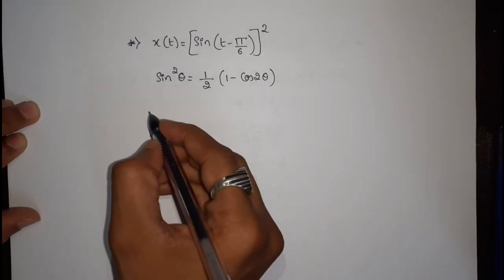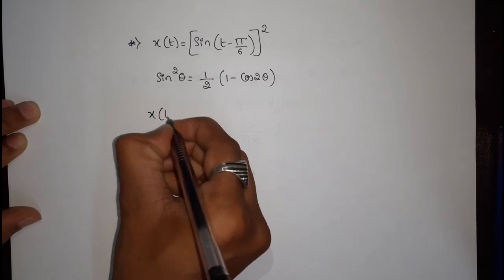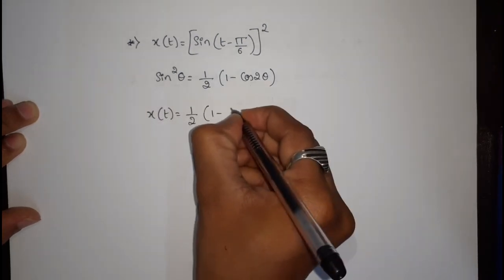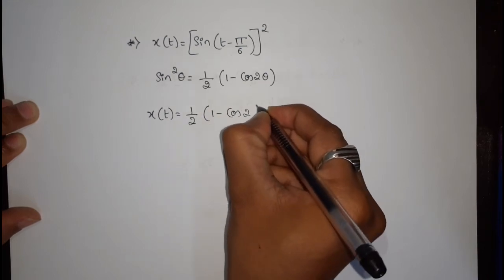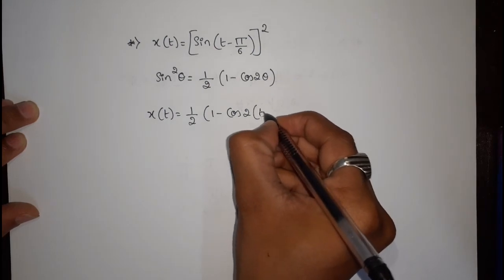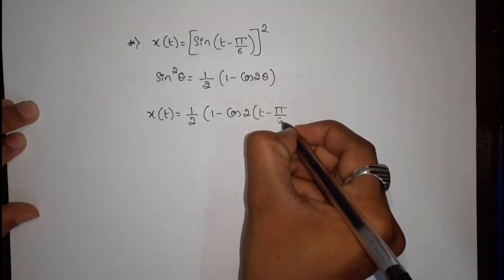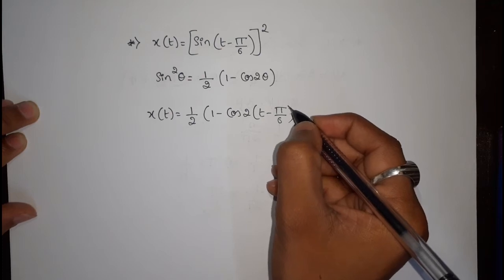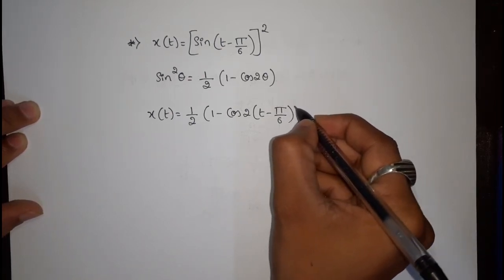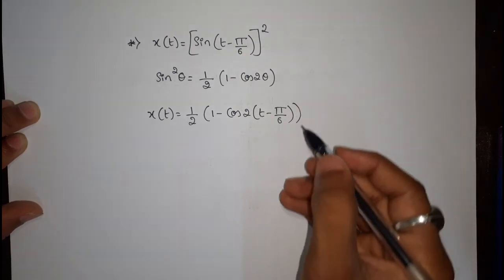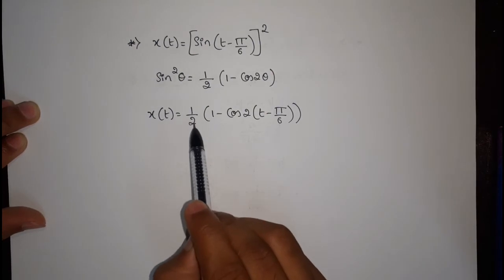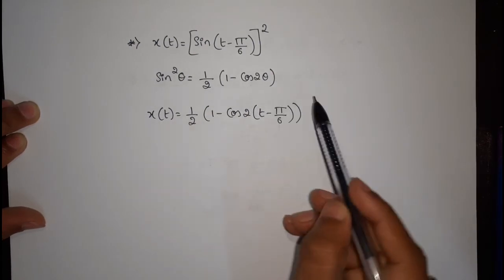We can write it as x of t is equal to 1 by 2 times 1 minus cos 2 times t minus pi by 6. Hope you people are getting it clearly. We are replacing sine square theta by 1 by 2 times 1 minus cos 2 theta.